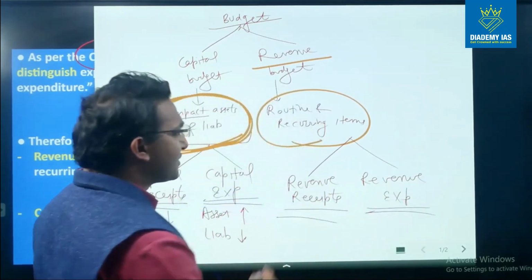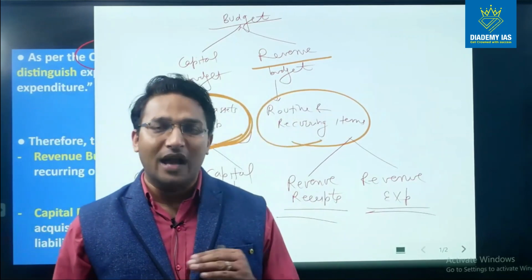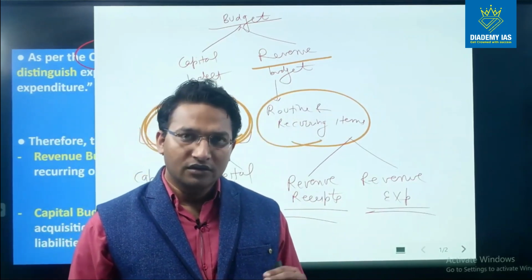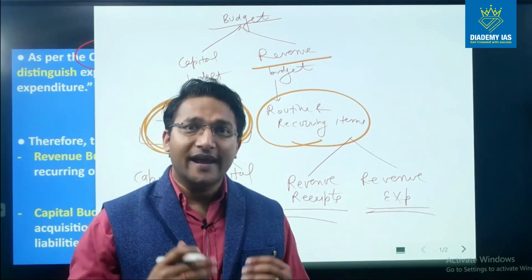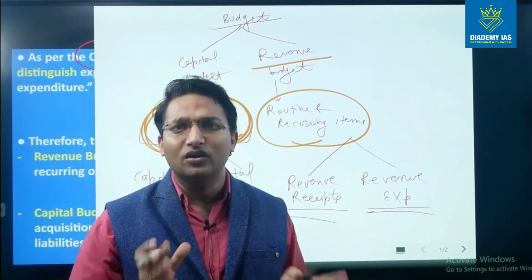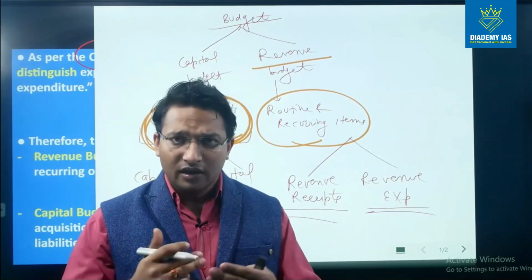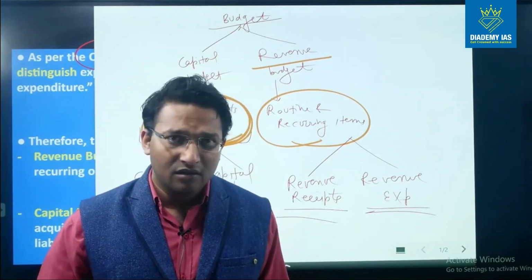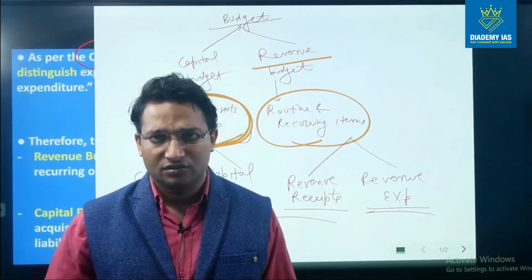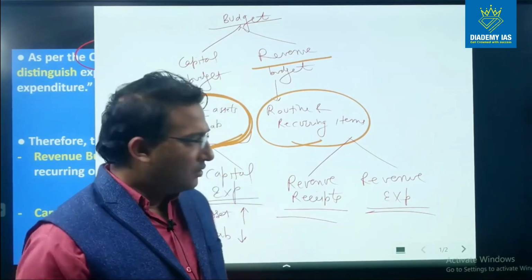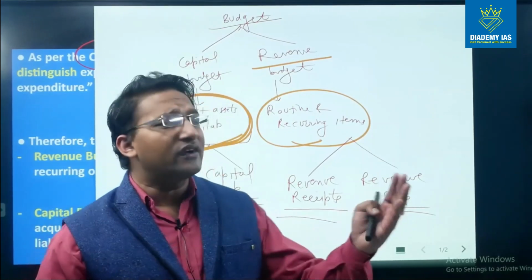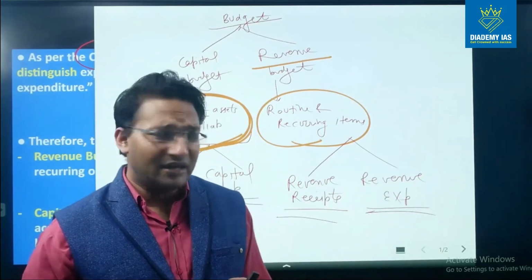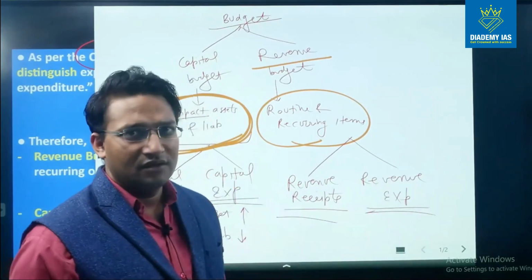So all those receipts which do not impact asset or liability are revenue receipts. For example, tax revenue. Tax revenue does not impact any asset or liability because the government is not supposed to repay it back. So there is no liability creation. Any share of profit received from any public enterprise is also part of the revenue receipt.